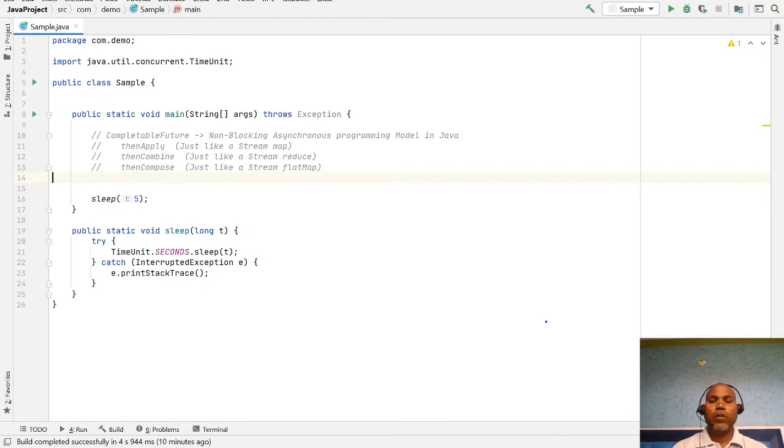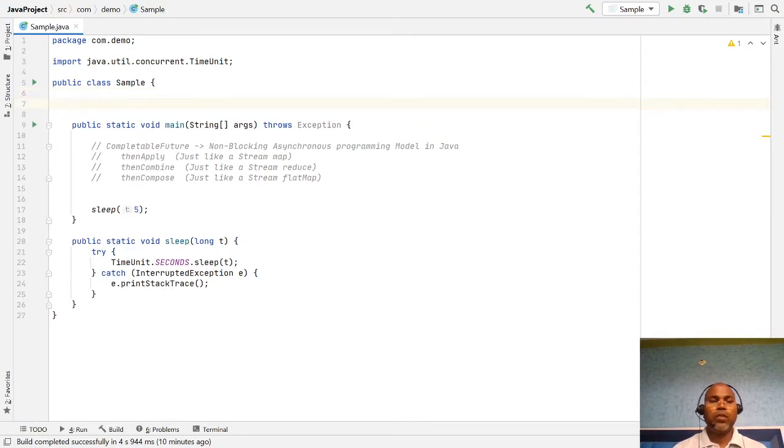Here we are giving the example of these three methods. The first method we will discuss is thenApply. Second, I am discussing thenCombine and thenCompose. Okay, so first I am going to write one method which is used to run as non-blocking.